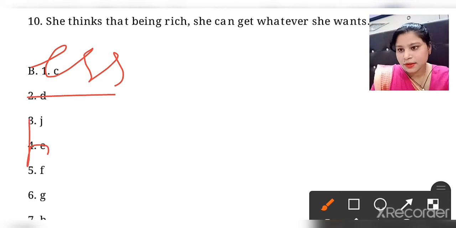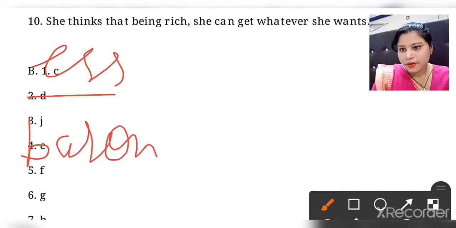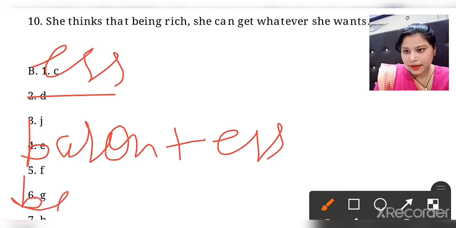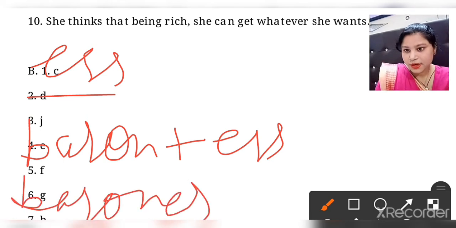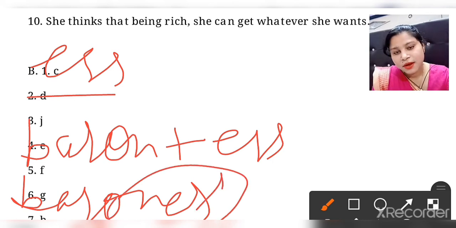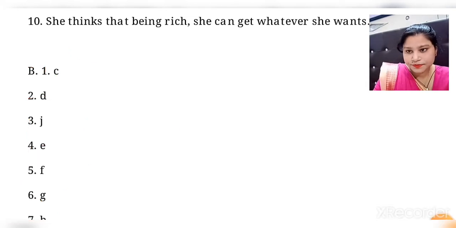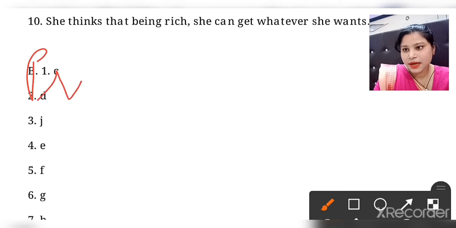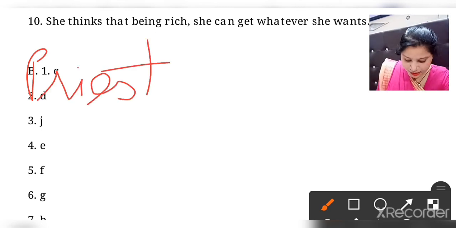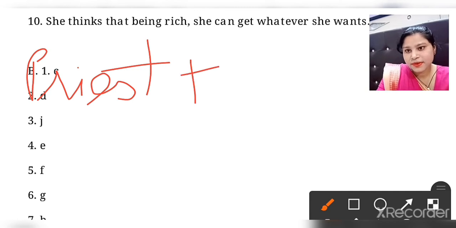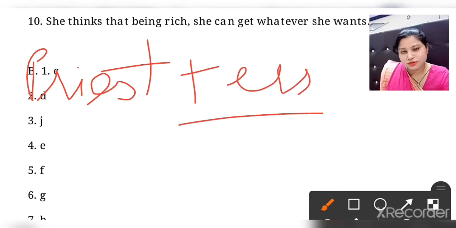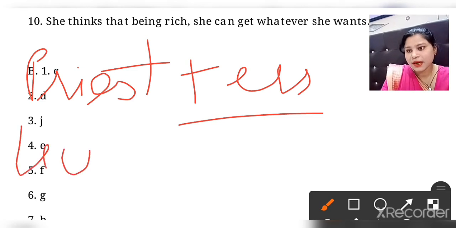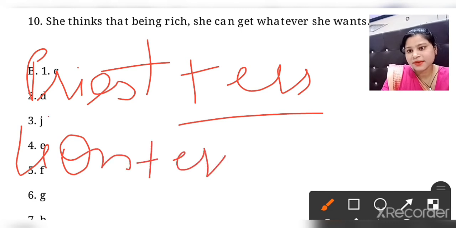See the word baron. When we use ess in baron, that becomes baroness. So by using ess we can make masculine gender into feminine one. Clear? Now priest. Priest will be priestess. By using ess it becomes priestess. So priest will be male and priestess will be female. Lion and lioness: lion plus ess becomes lioness.